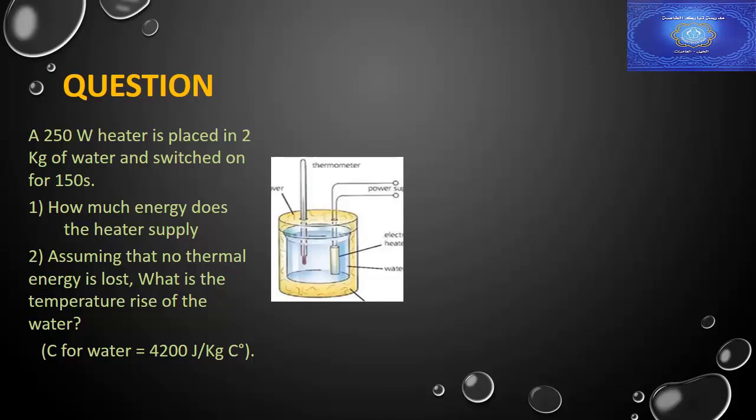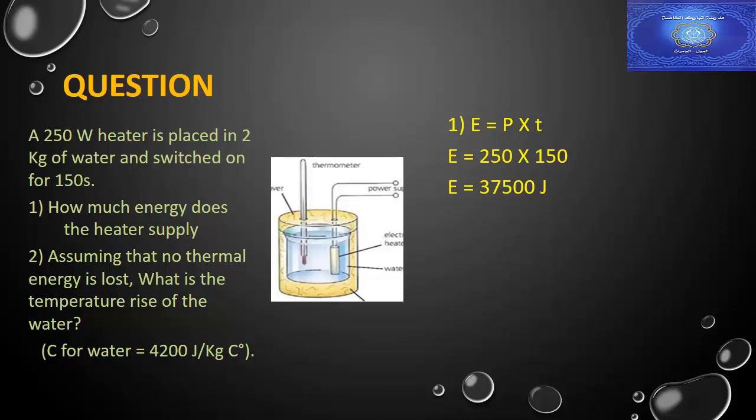First question, to calculate the energy the heater supplies, we will use the formula of power. If you remember, E equals P times T. Energy equals P times T. So energy equals 250 times 150, which equals 37,500 joules. This is how much energy the heater supplies.